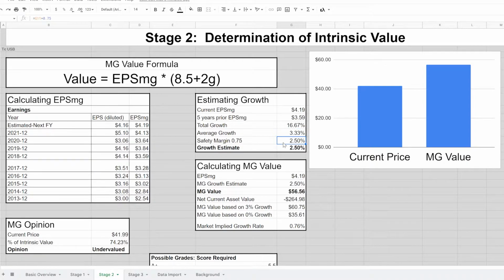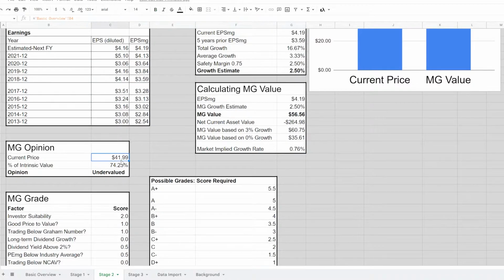We have a safety margin built in here because this is a hugely important variable in this formula. Any change in that growth rate can have a big impact on the value that comes out of this. So we want to make sure that we are being extra cautious here, and we lower that safety margin a little bit. And so the growth estimate is only 2.5%. Plugging in those figures, we get a value of 50 cents, and that is greater than the current price of $41.99 over here. And so it is undervalued, just below my threshold.